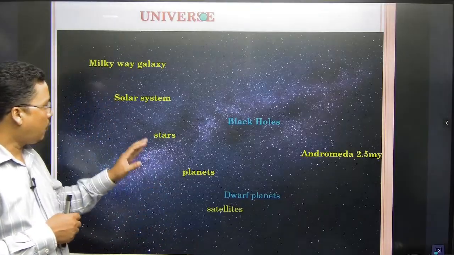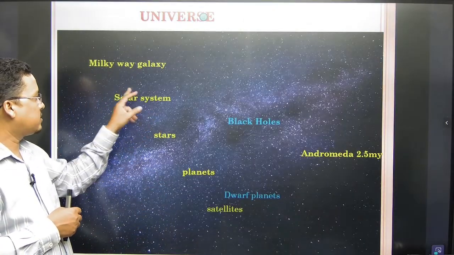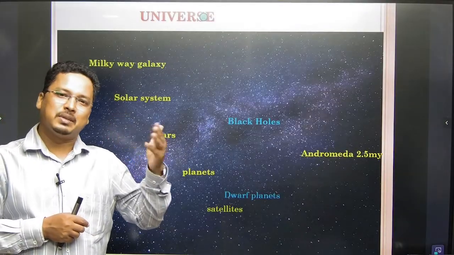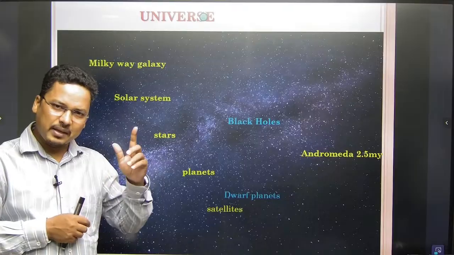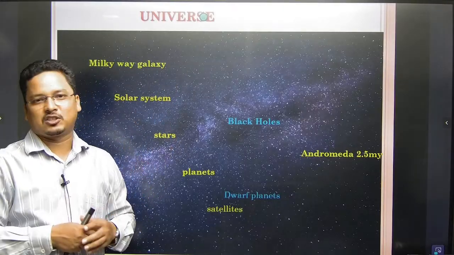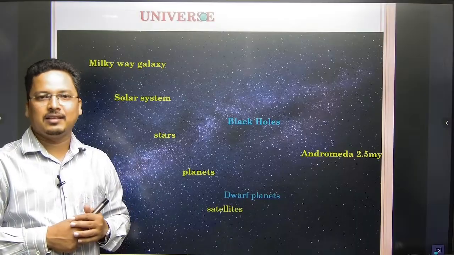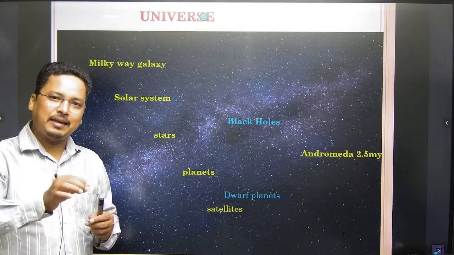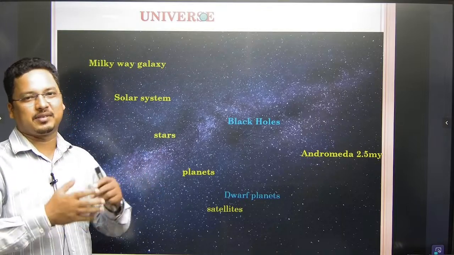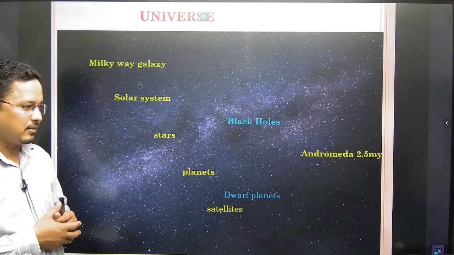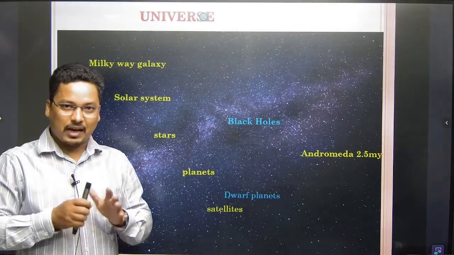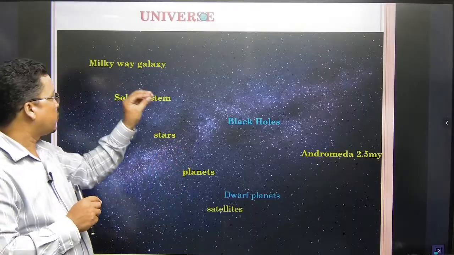Then there was the formation of rock, and all these things developed in the universe. Our solar system is only 4.6 billion years old. That means prior to that, a massive explosion took place in space, from which time started, space started, and matter formed. That is why we need to talk about the Big Bang, but I will not focus on that, I will try to focus on this.